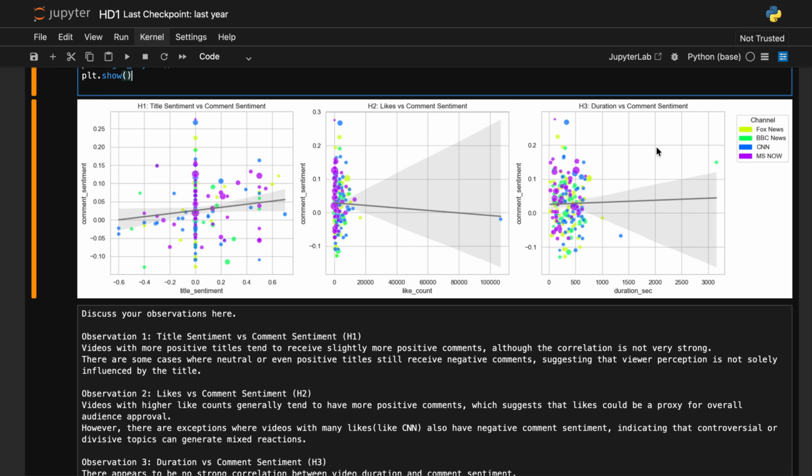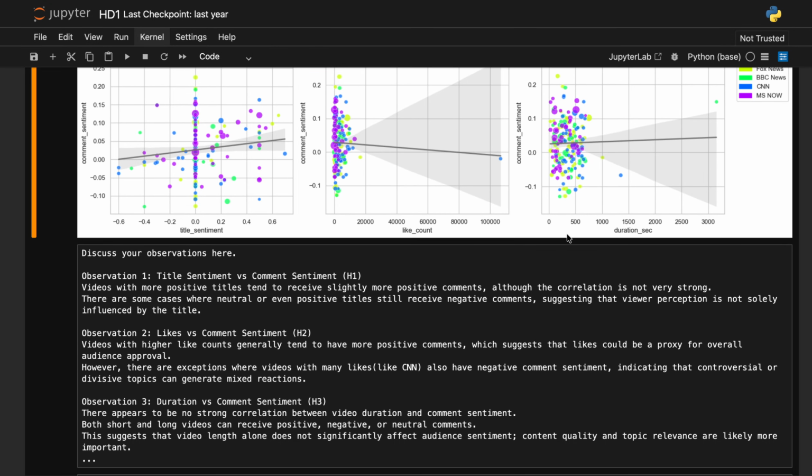And next was duration versus comment sentiment, where on the x-axis I have plotted duration in seconds, while on the y-axis I have plotted comment sentiment. You can see this graph is also scattered, but this CNN video has a high duration, and it still received negative comments. And this video of BBC News has a duration of above 3000 seconds, but it received positive comments. So we can't judge comment sentiment by video duration. Duration is not the only key to judge comment sentiment. So this was our analysis of this part.